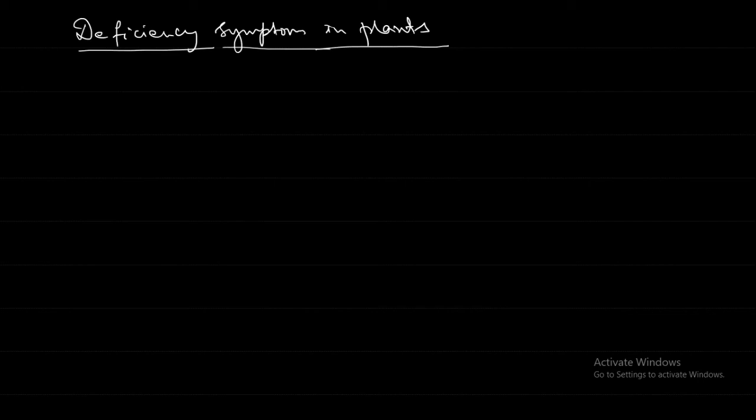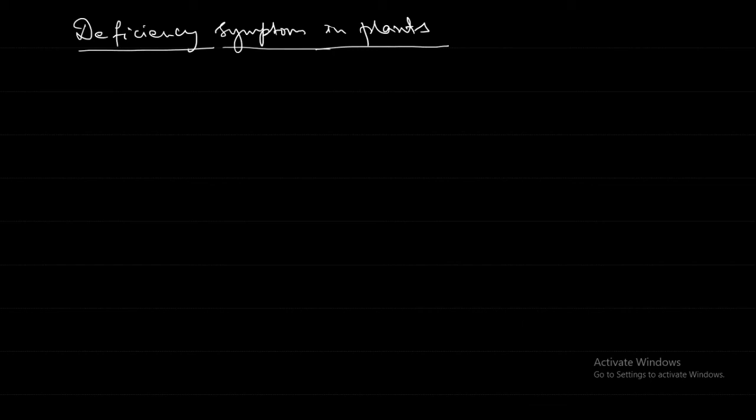Only one mineral is not what is required for immunity. Nature has made it so that there should be a balanced diet, a complete diet. Taking anything in excess is also going to have side effects. Now the deficiency of a mineral shows some symptoms in plants. What are these symptoms?